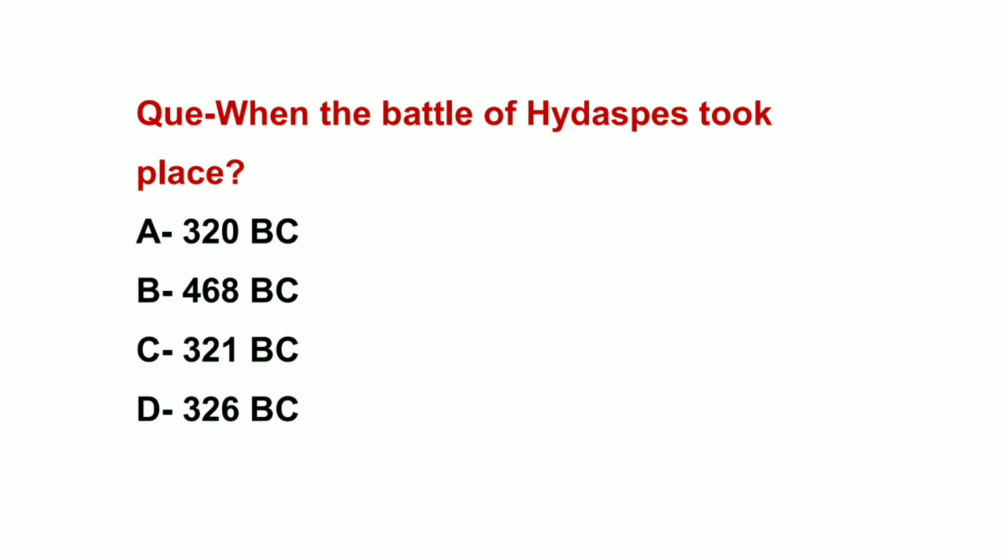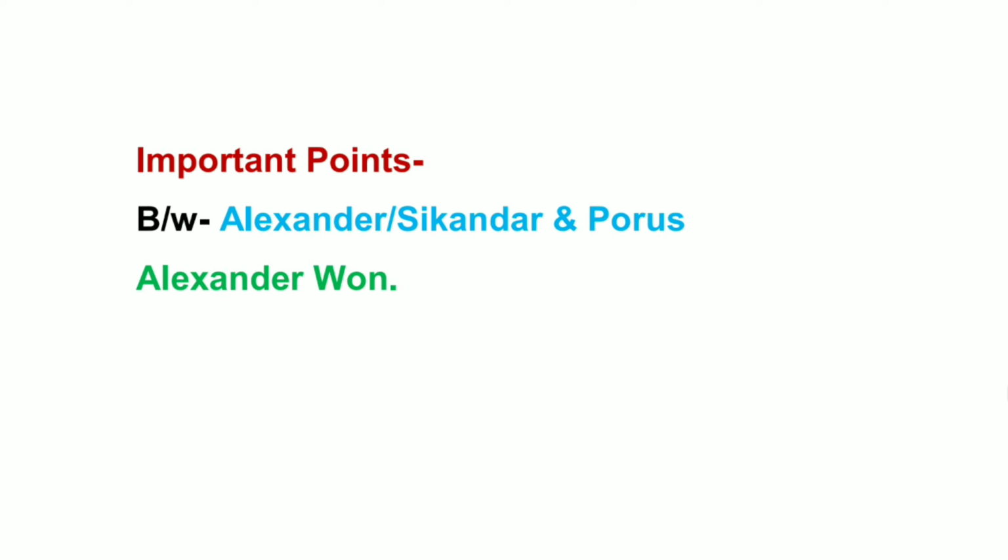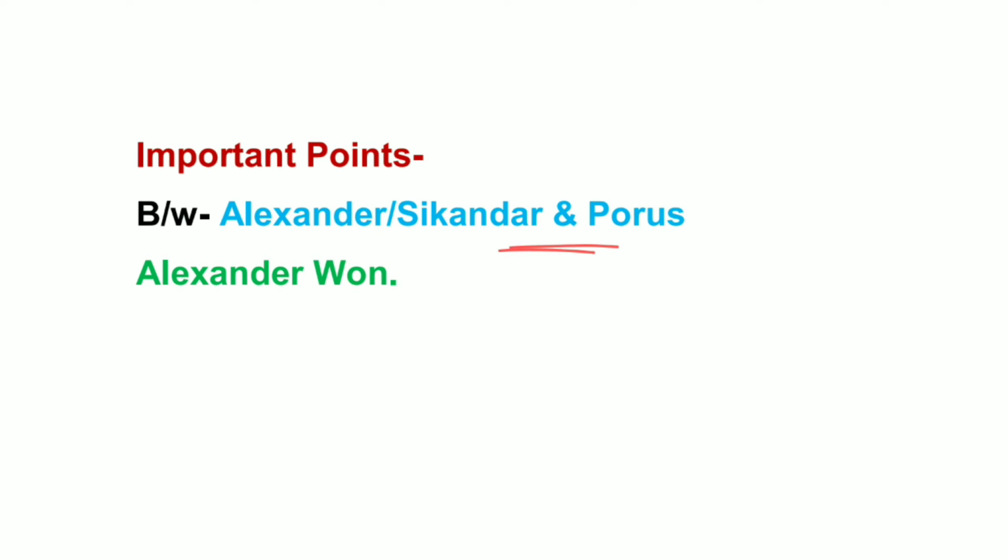When did the Battle of Hydaspes take place? The right answer is option D, 326 BC. The Battle of Hydaspes took place in 326 BC between Alexander and Porus. Alexander is also known as Sikandar and Alexander won this battle. So remember this. Next question.